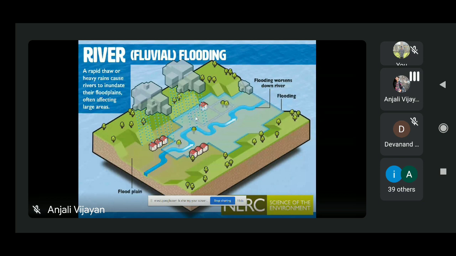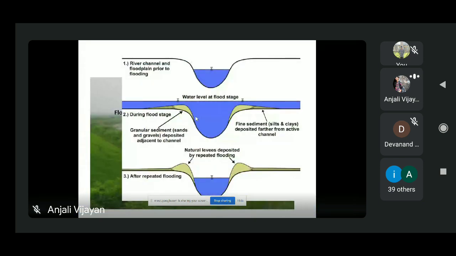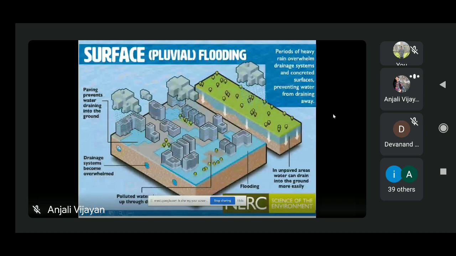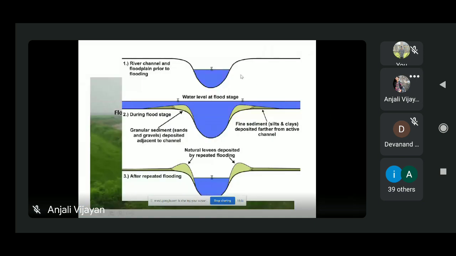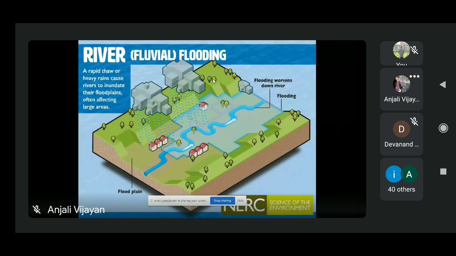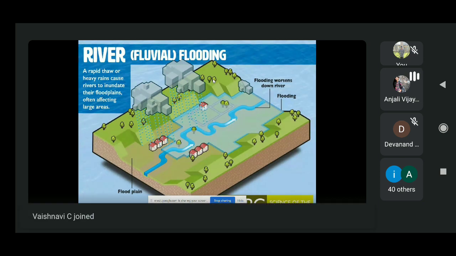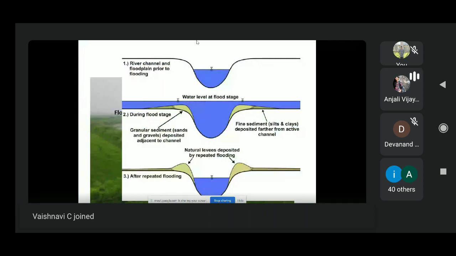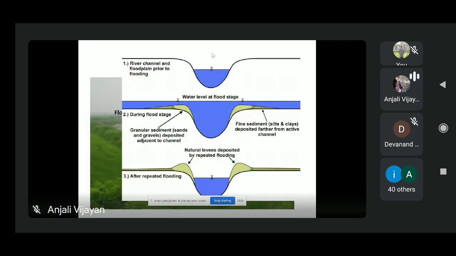I will show you. There are some terms related to river flooding, so I'll explain. So this is about river flooding. Here there are some important terms I'll tell you.